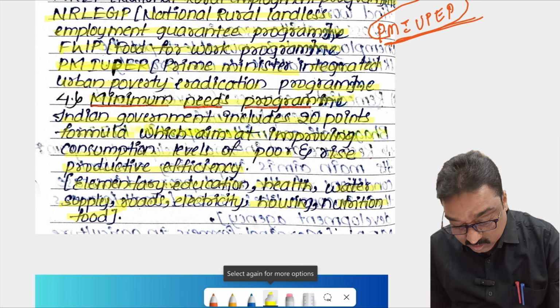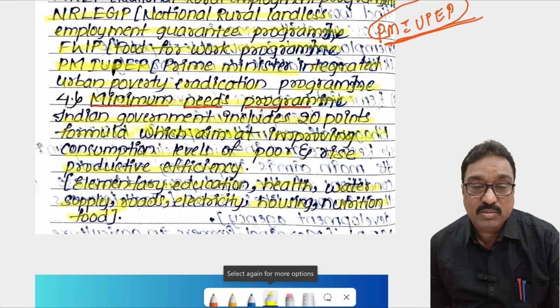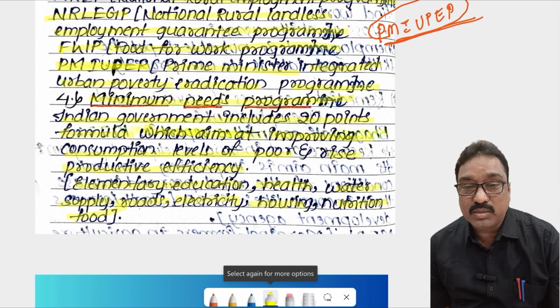These are some of the important minimum needs of the people. Most people suffer from these minimum needs problems. They do not fulfill their minimum needs. That's why they are under poverty. If you provide these facilities, automatically those people overcome the poverty and unemployment problem.